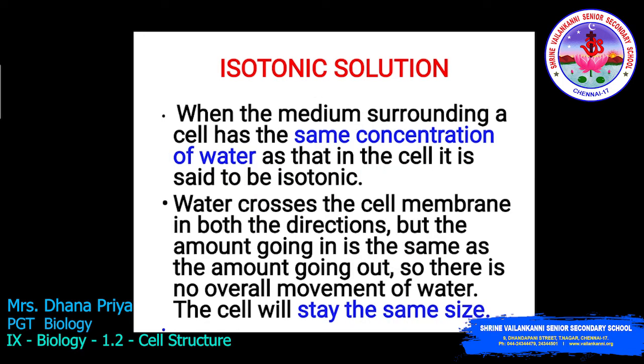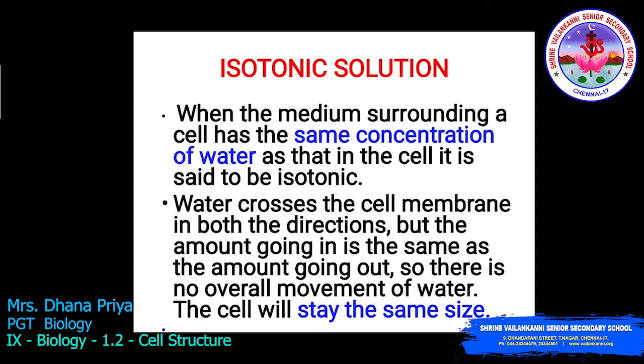Isotonic solution. Iso means same. So there is the same concentration of water, where the passage of water across the plasma membrane can take place. The water crosses the cell membrane in both directions, but the amount going in and out is the same. If 50% of water is getting inside, 50% of water is expelled outside.